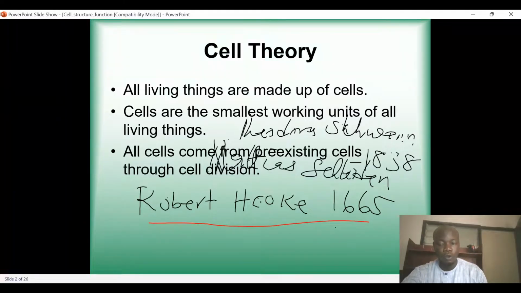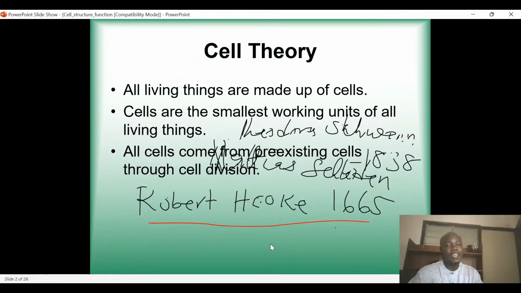And of course, as we all know, we have the organization of life, which actually started from the atom. And from atoms, it then changes to what we call tissue by the combination of the cell. And from the cell, we have tissue. And from the tissue, we have organs. And from the organs, we have systems. And from the systems, we have complete living organisms. And of course, we have nine systems.